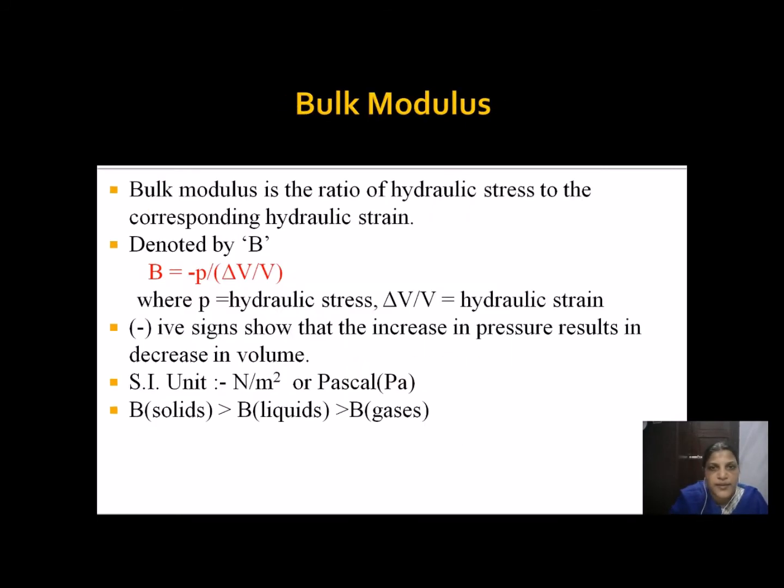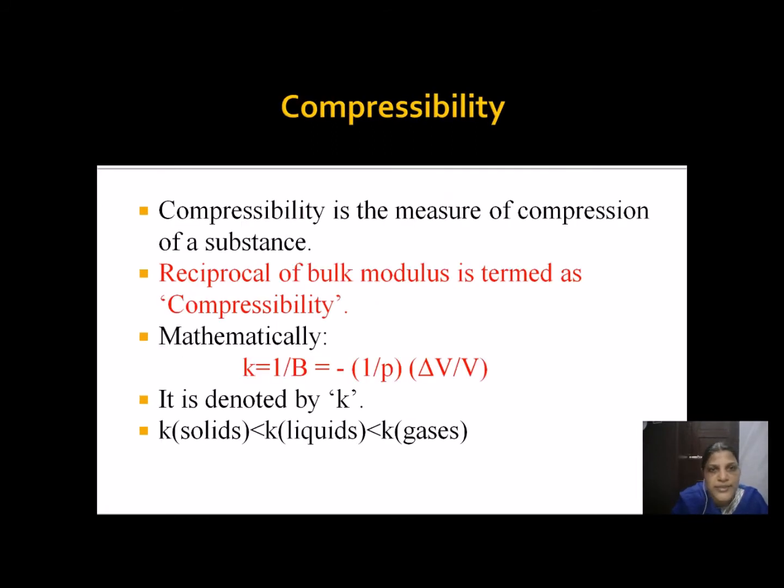Using the value of bulk modulus, we can define another quantity called compressibility. It is called the reciprocal of bulk modulus. Mathematically it is written as 1 by B. Since this is the reciprocal of bulk modulus, the compressibility of solids is very much smaller when compared to liquids and gases. That is, solids are less compressible materials.